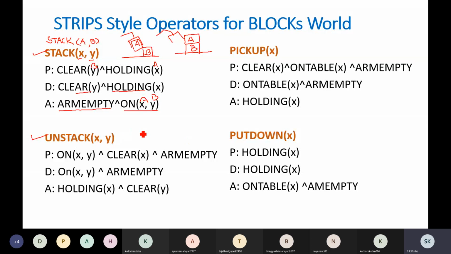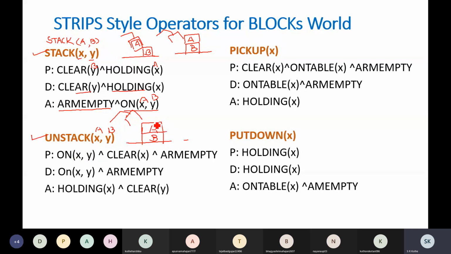So what is the requirement for the unstack operation? Now let us visualize it. Suppose X is A and Y is B. So block A is on block B, and block B is on the table. And here we have the robot arm. So the precondition is A should be on Y, so on XY.